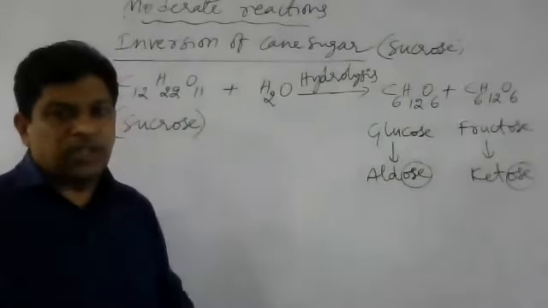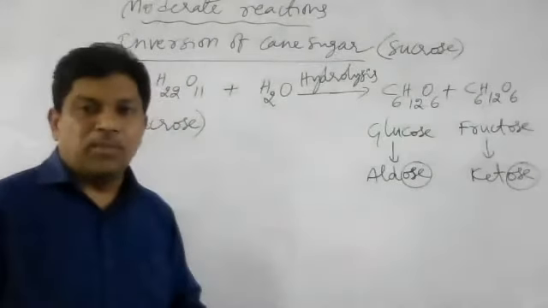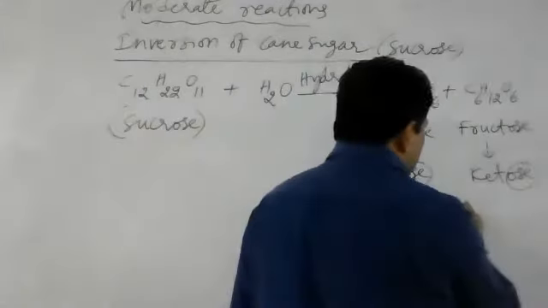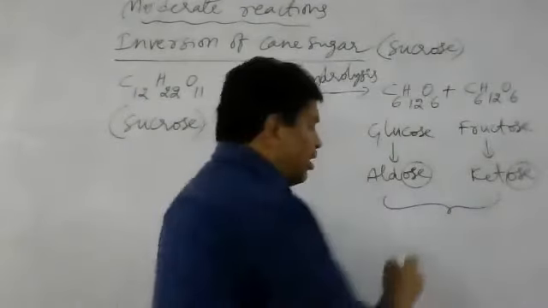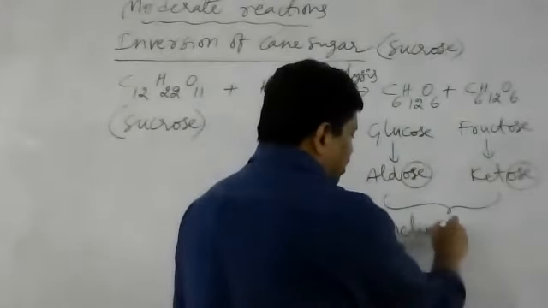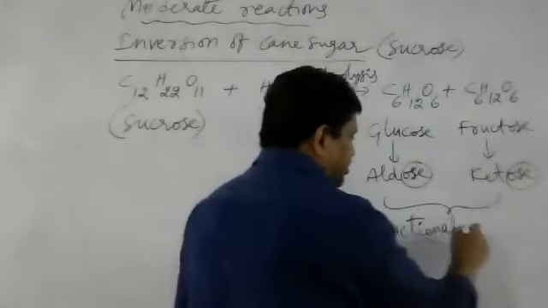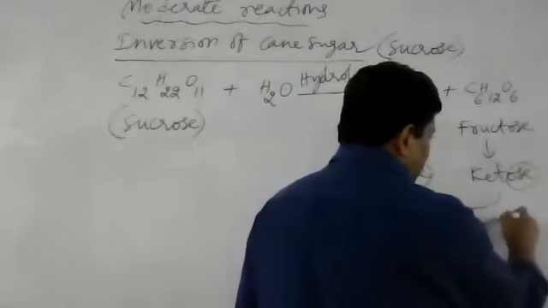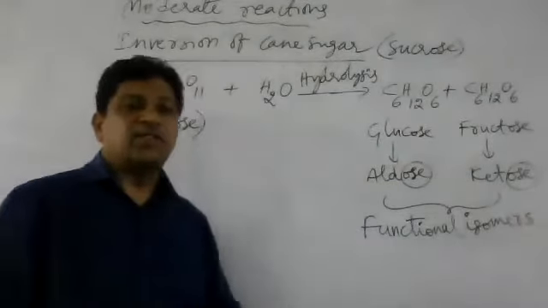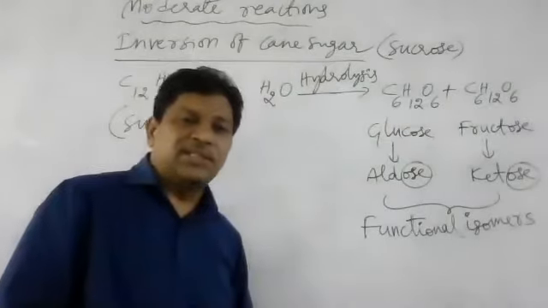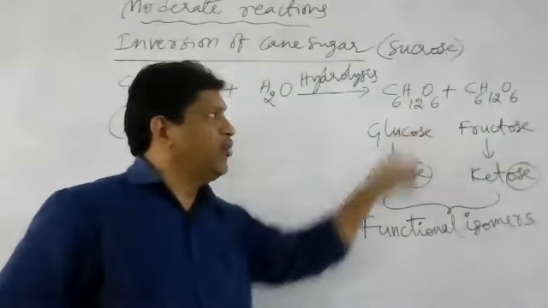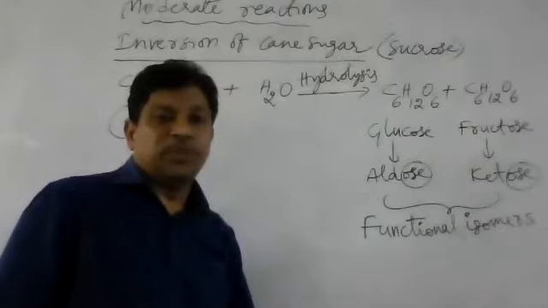Now these two, fructose and glucose, have the same molecular formula but differ in functional group. Compounds having the same formula but different structures are called isomers. Which type of isomers are these two? Functional isomers. The functional isomers have the same molecular formula, but they differ in functional group.